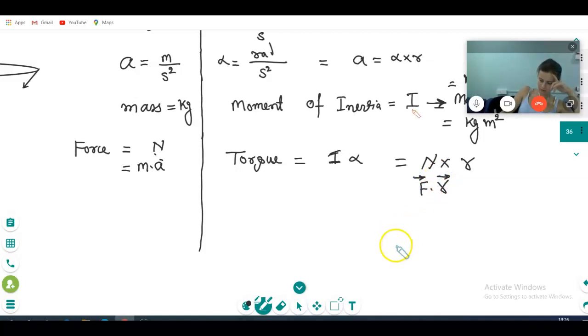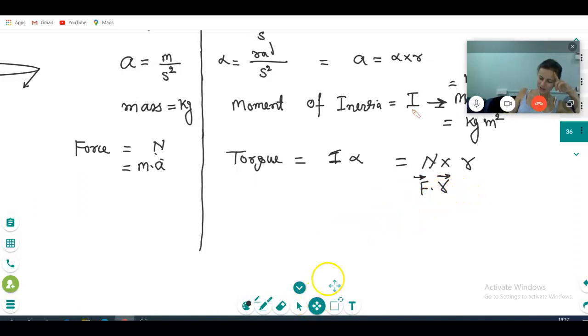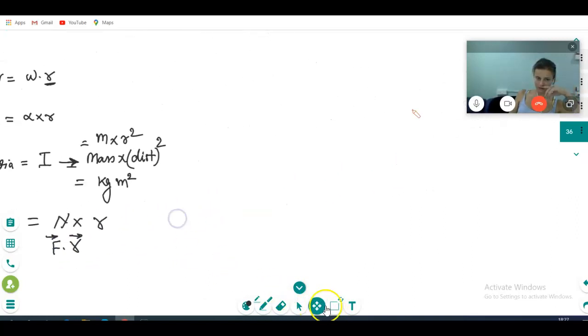Not displacement. I will tell you, R is the distance from the axis. I will explain, this is not the distance. But distance is scalar, right? You are asking too many questions. One second. I will clear all your doubts with one experiment, one experiment only.